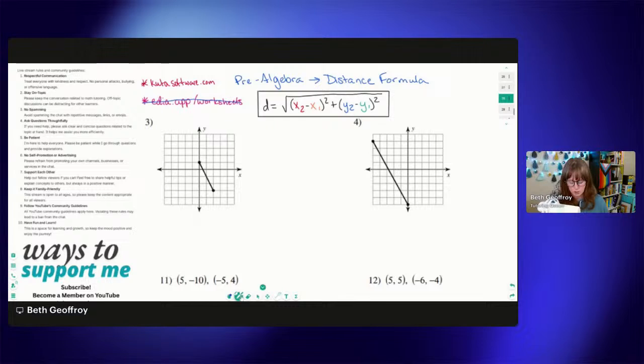So one way that we could do this is by setting up a right triangle and then using a squared plus b squared equals c squared to help us. So we could call this a, this would be 2 units long. This is b, this would be 1, 2, 3, this would be 4 units long. And then we could set up that Pythagorean theorem and find the distance of c, which is the hypotenuse, the slanted or diagonal part of the triangle.